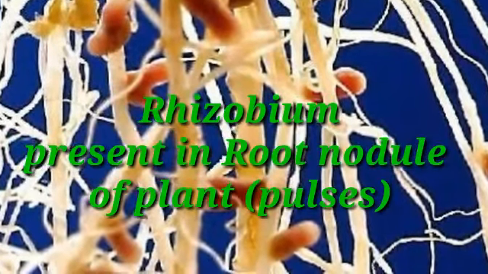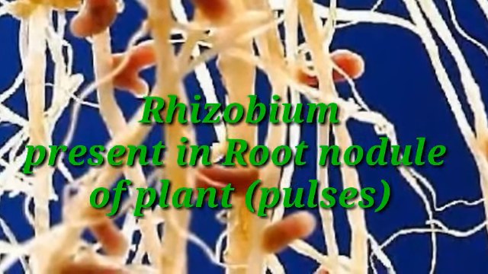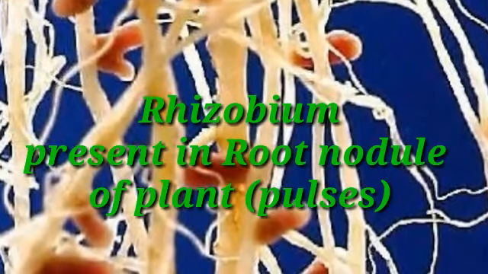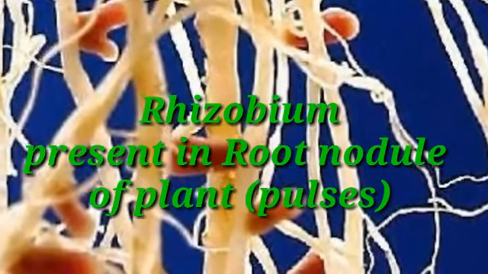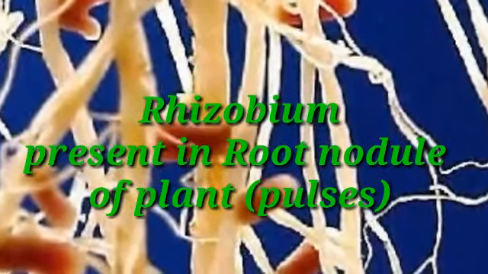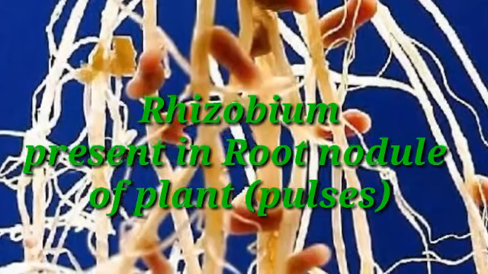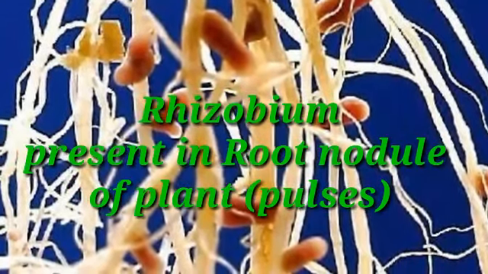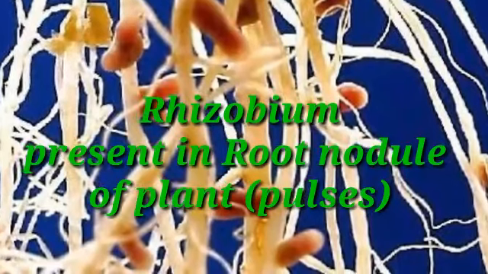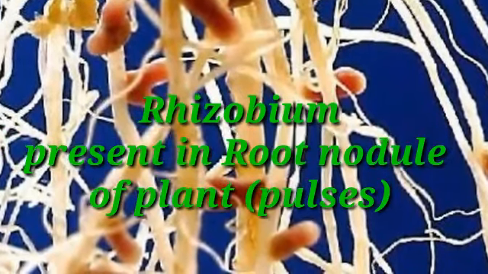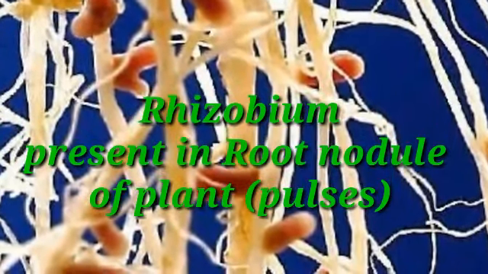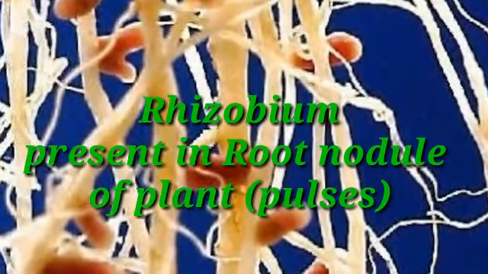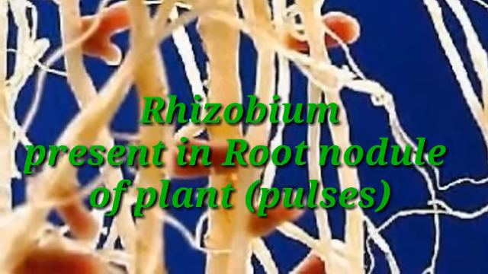Leguminous plants are pulses like gram, peas, beans, etc. And the root nodules of these plants contain this bacteria, that is rhizobium. This rhizobium converts nitrogen from the air into soluble form in the soil and makes the soil rich in nitrogen, and the plant fulfills its nitrogen requirements.